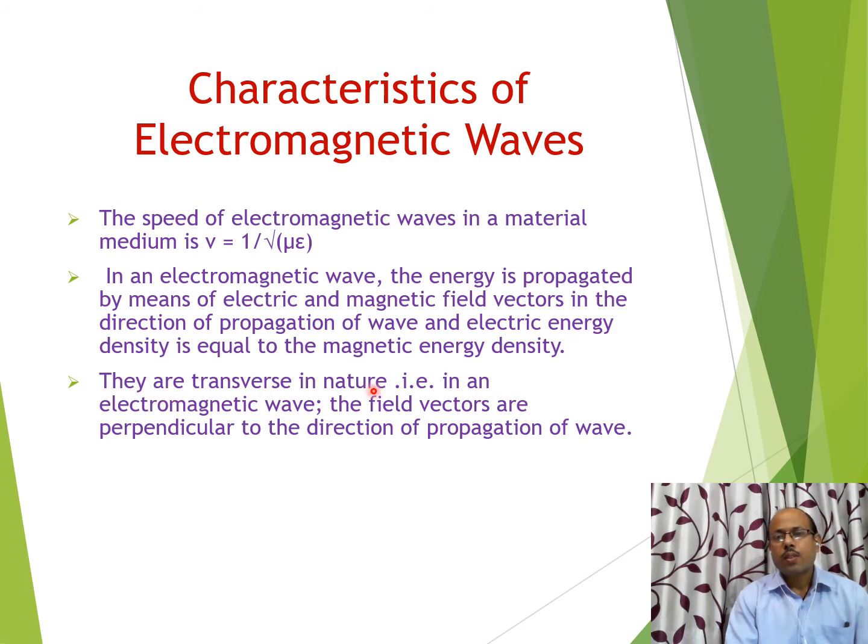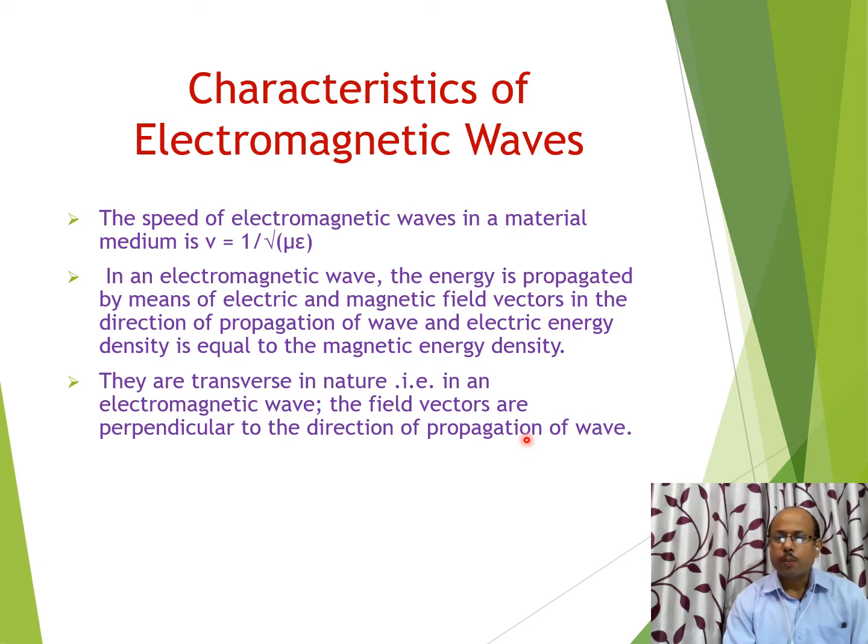They are transverse in nature. That is again a very important question. We will just discuss how electromagnetic waves propagate. In electromagnetic waves, the electric field vector and magnetic field vector are perpendicular to the direction of propagation of the wave. Again I am repeating, that is a very important topic.